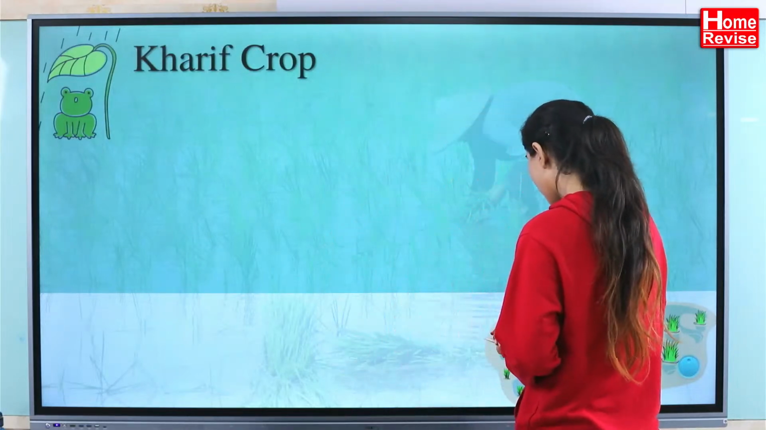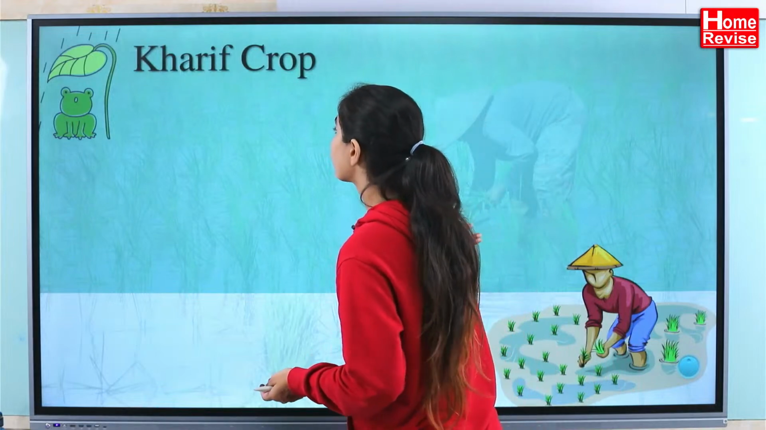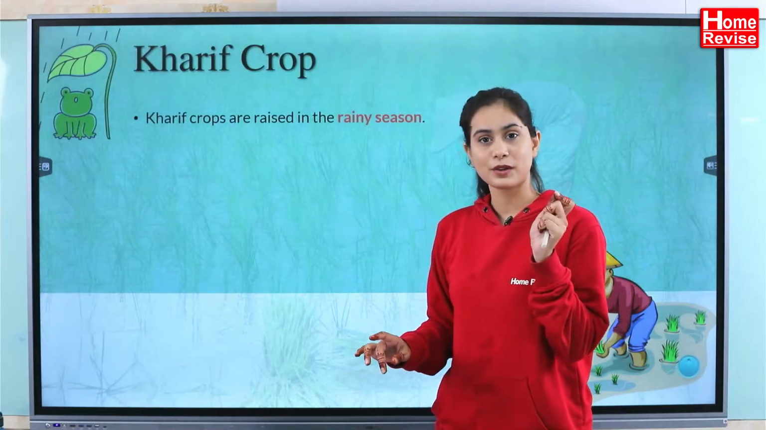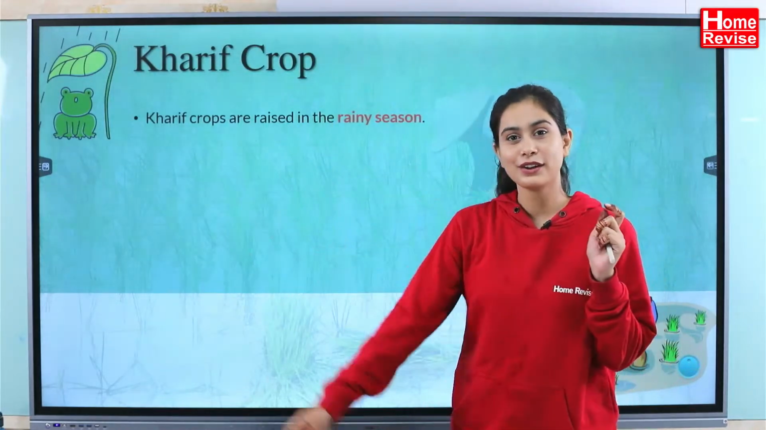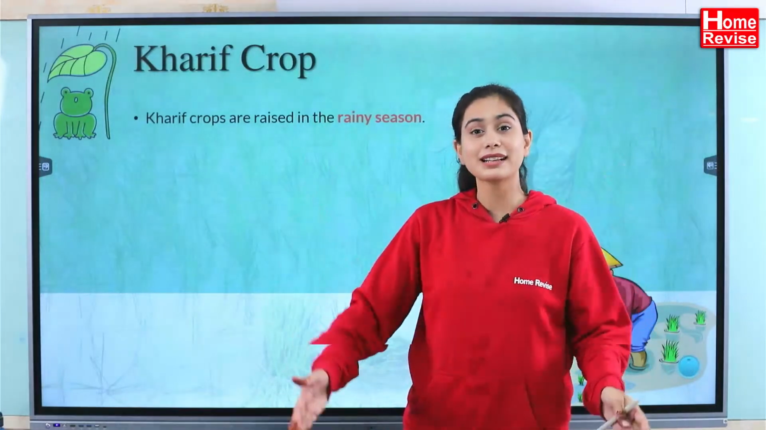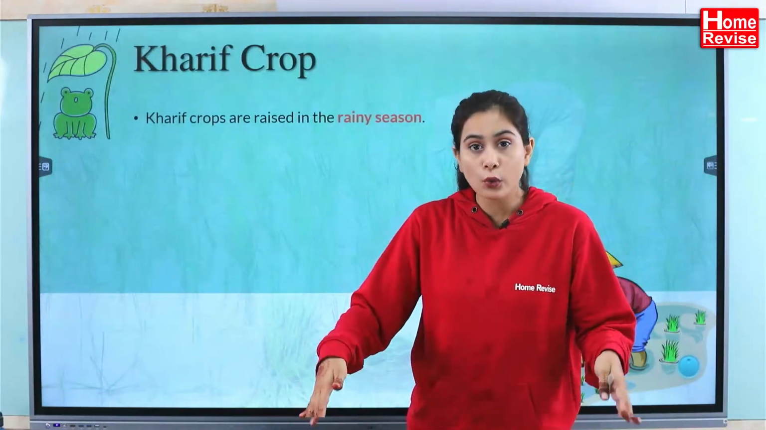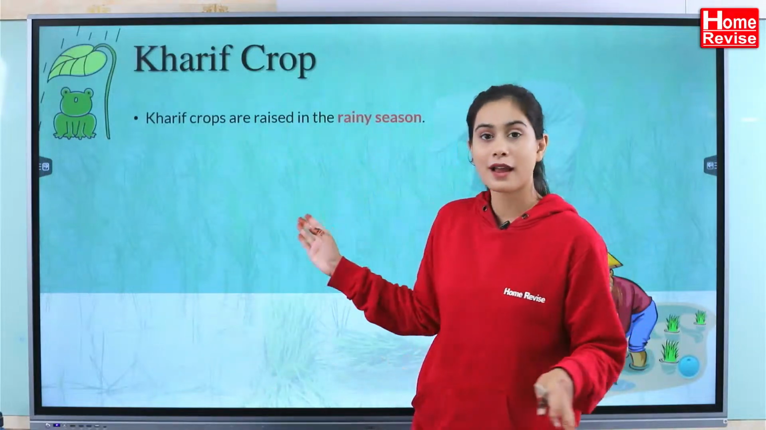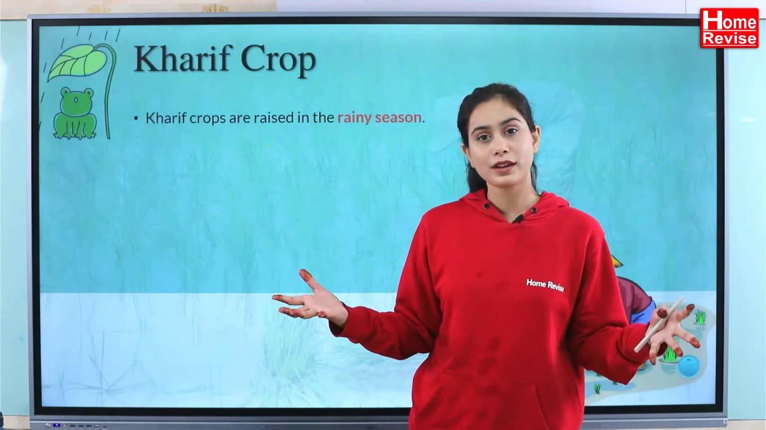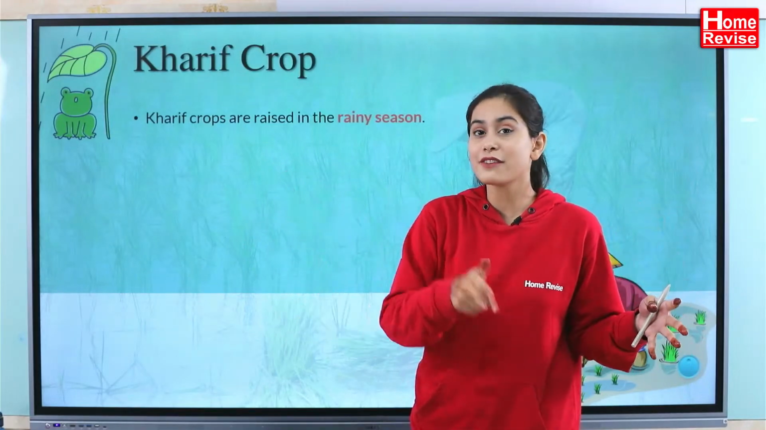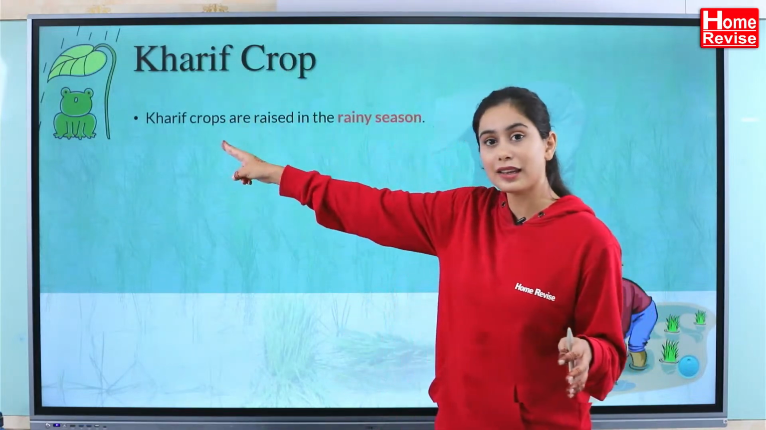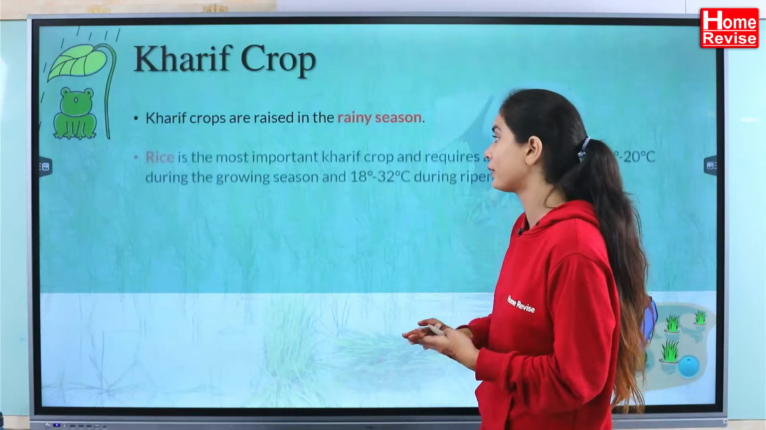So let us see here, Kharif crops. Kharif crops are raised in the rainy season. Right now its season is going on. It is the 1st of July and it is rainy season. This is the time when we are going to sow the seeds of your Kharif crops. Why? Because these kind of crops need a lot of water, which is available only in the rainy season and that is why we sow these crops in the rainy season. They are also called the rainy crops.